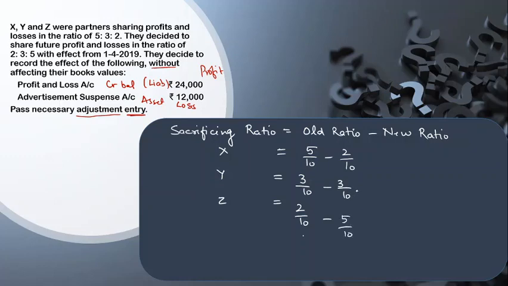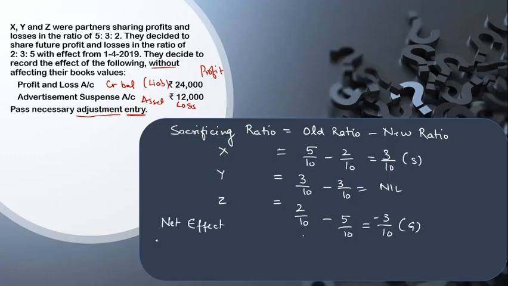So here I can make out easily that he's not going to gain or sacrifice. Here it is 3 by 10 and this is 3 by 10, but in negative. Negative here means gaining and this partner is sacrificing. So I have one partner as gaining, another partner as sacrificing. So what I need to do here, I have to calculate the net effect also. I will be calculating net effect, if you remember.